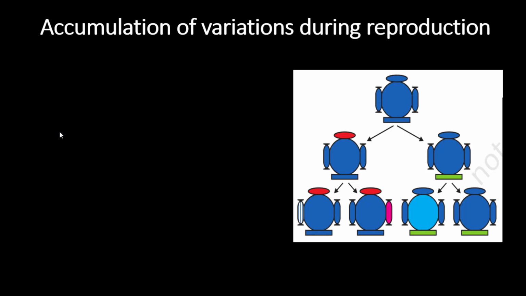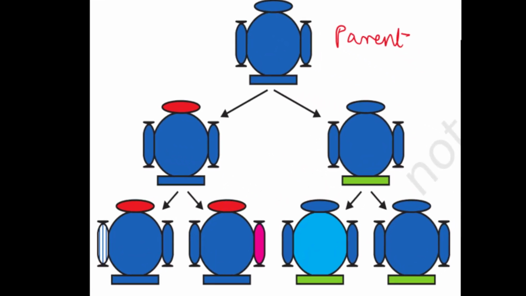You have a parent organism here. Now this parent organism has a particular set of genomes. So once we go from the first generation to the second generation, let's say, there is a new variation. It's a simple representation just to make you understand the concept of variation. What you see here is a slight variation compared to the parent. This particular variation was not there in the parent.